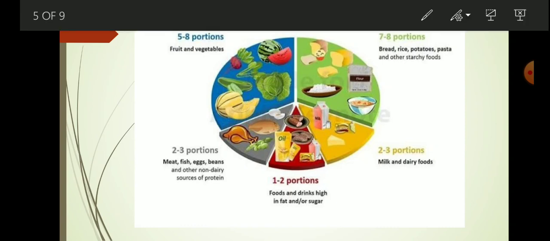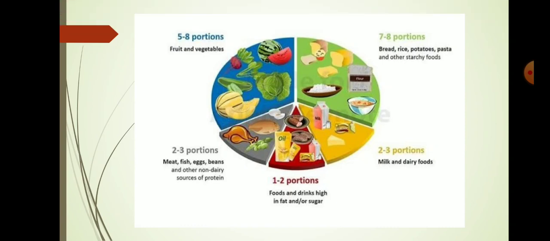2 or 3 portions, that is meat, fish, egg and beans, and other non-dairy sources of proteins. And here is 5 to 8 portions, which are fruits and vegetables. They are rich in minerals and vitamins. So when we are taking all these things in our daily diet, it means you are taking a balanced diet.